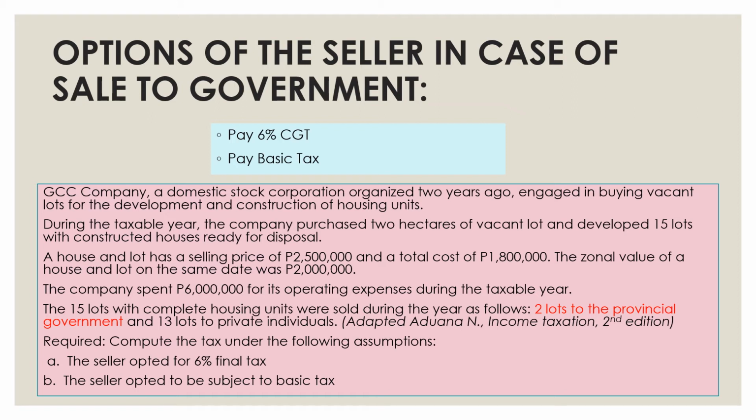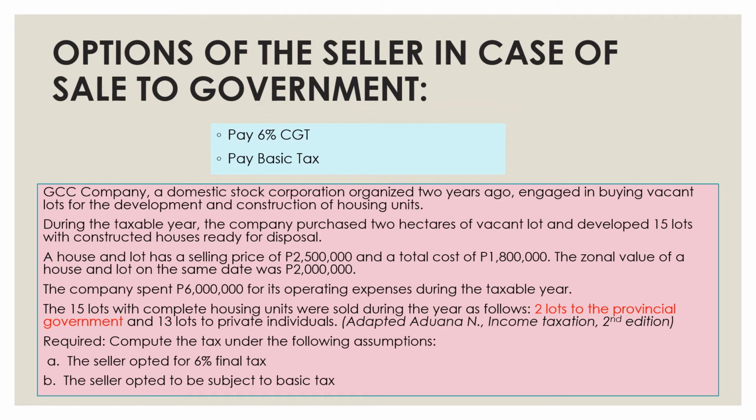First is 6% final tax. Second one is subject to basic tax. So take note, our selling price is 2,500,000. Our zonal value is 2 million. So whichever is higher, meaning your base would be 2.5 million if you are opting for 6% final tax.